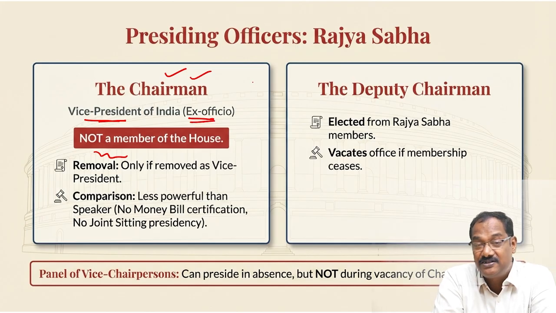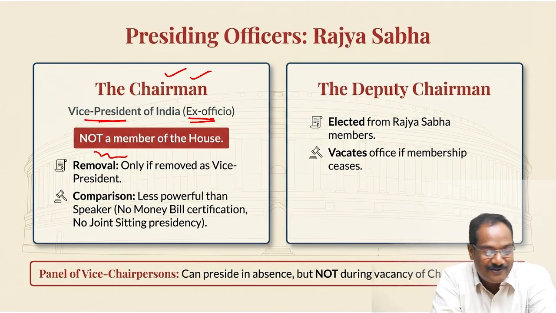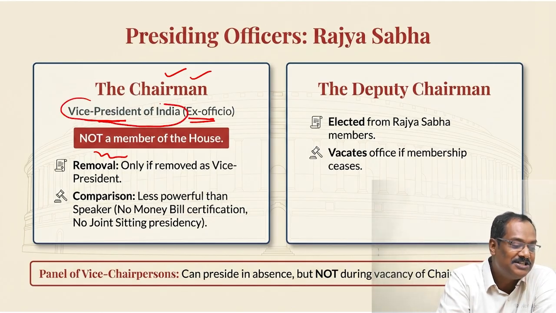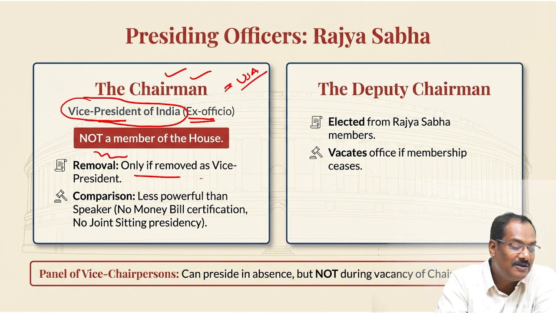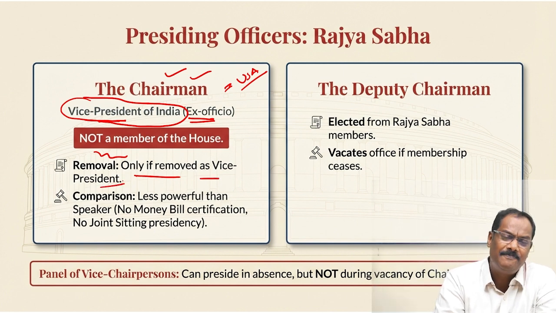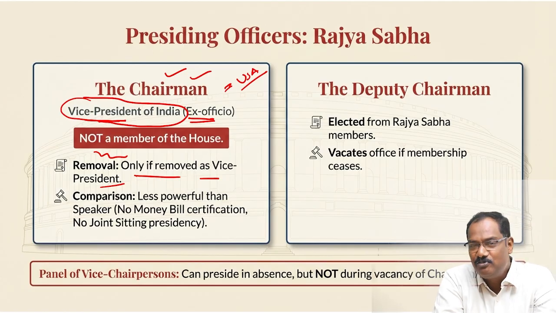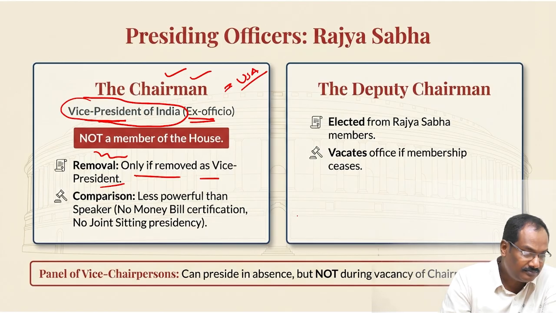Ex officio. For example, the Prime Minister is the ex officio chairman of Niti Aayog. That means whoever is the Prime Minister is the chairman of Niti Aayog. In the same way, whoever is the vice president of India is the chairman of Rajya Sabha. This is something we follow, similar to the concept in the USA. Removal is only if he is removed as vice president. That means we don't have a separate option to remove the chairman. If the chairman is removed, the vice president is also removed. Both persons are the same, and that is the condition for removal.